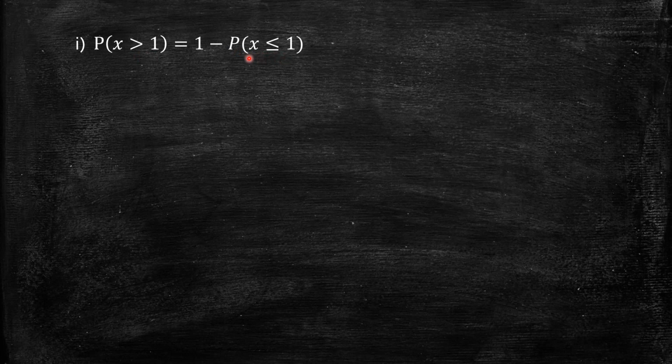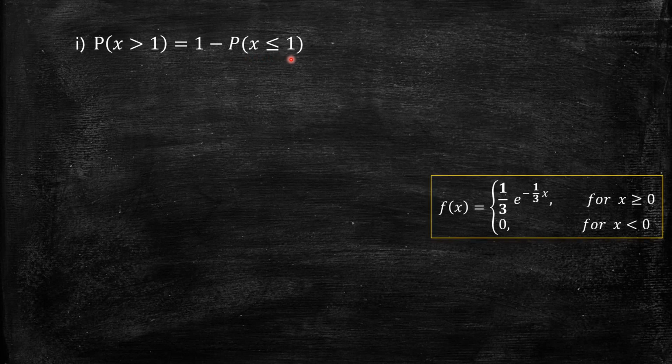For that we integrate the probability density function, 1 by 3 e power minus 1 by 3 x for x greater than or equal to 0 and 0 for x less than 0, from minus infinity to 1.